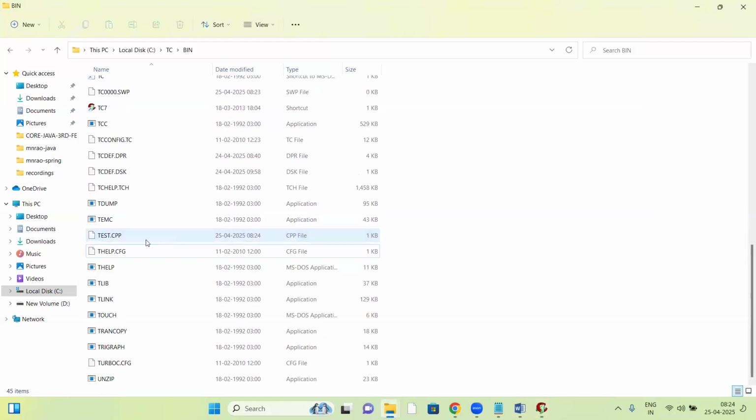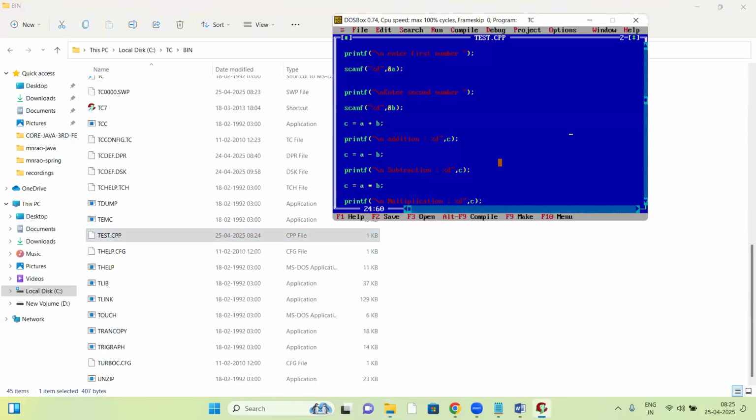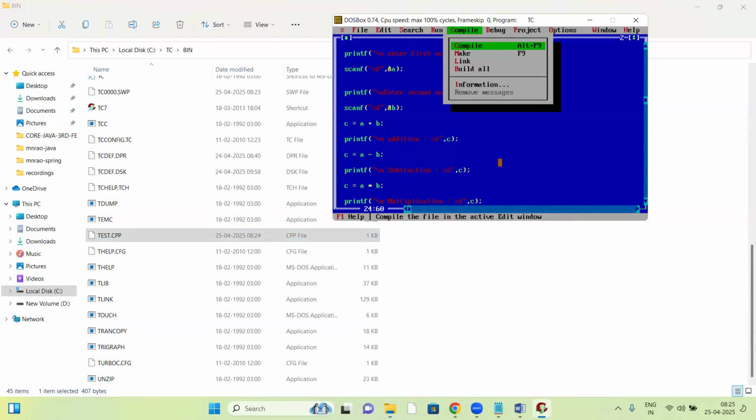All the test related files are removed. So this is the program test.cpp, which is also compiler based. See, here I am compiling this program. First of all, compiling.